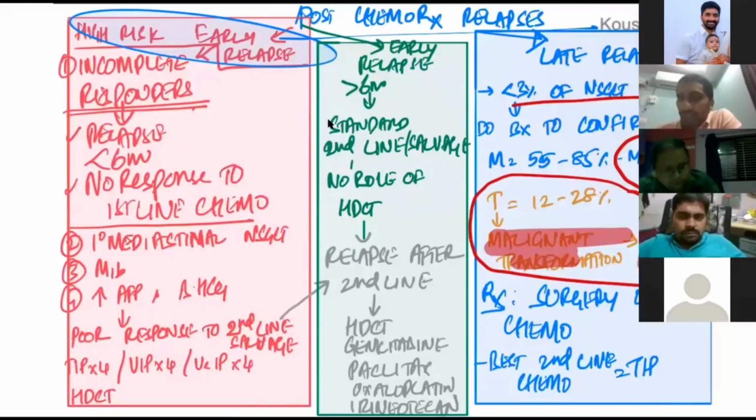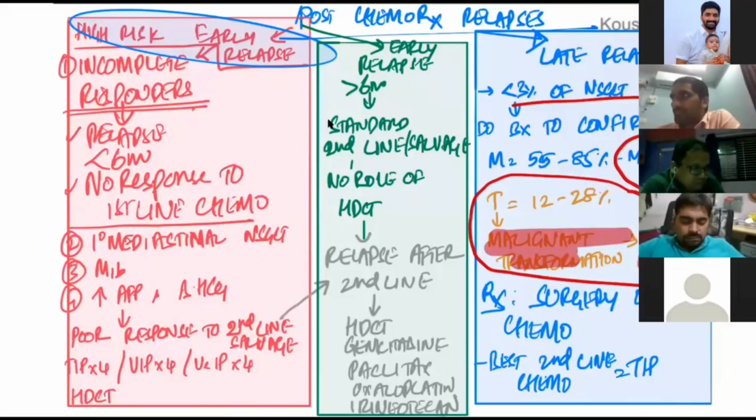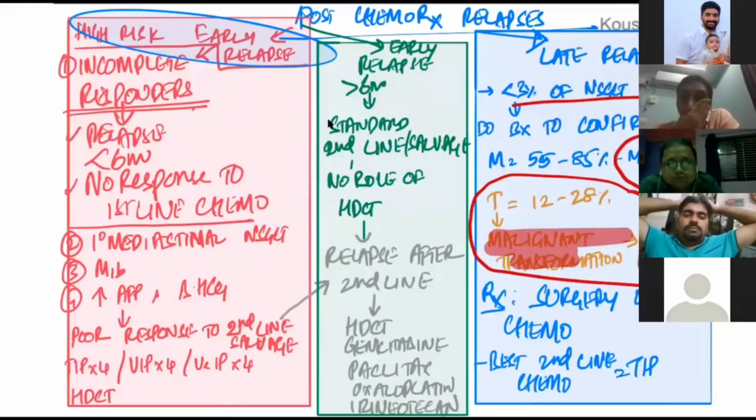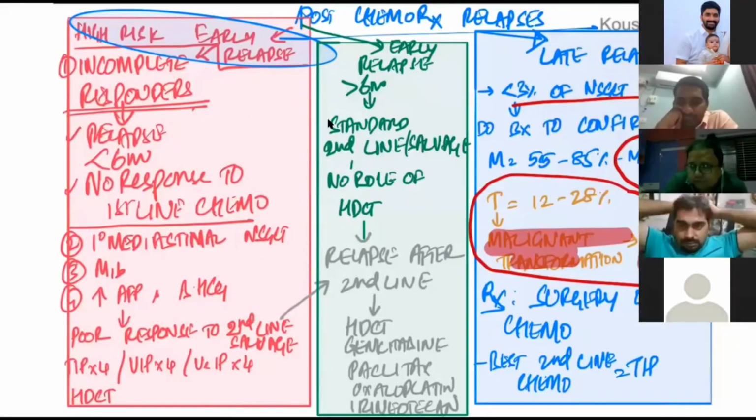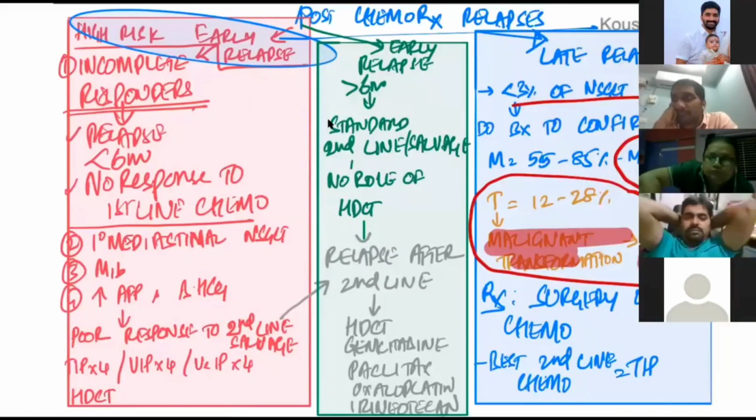Sir, Ajay here. Sir, in seminoma, about tumor markers, which tumor marker is more elevated in seminoma? If AFP is elevated, then seminoma is ruled out, right? Then we are left with two options, beta HCG and LDH.